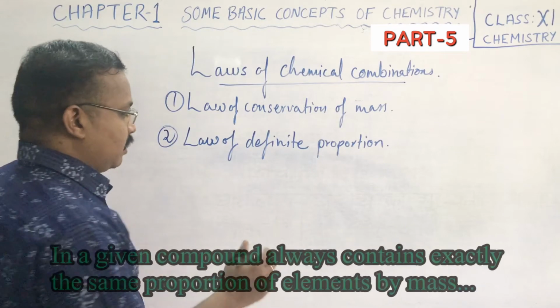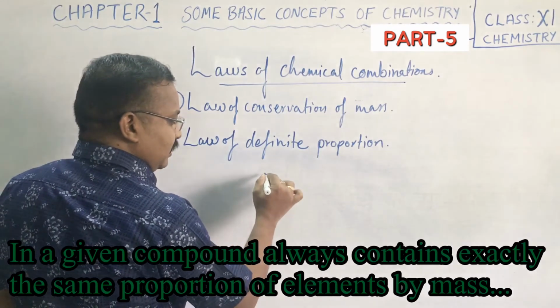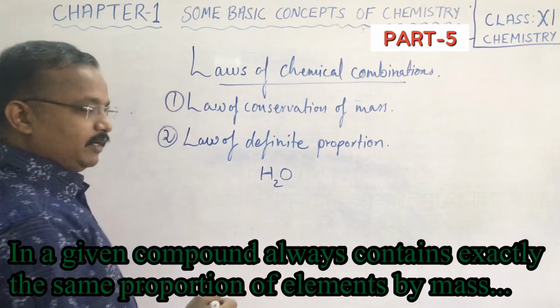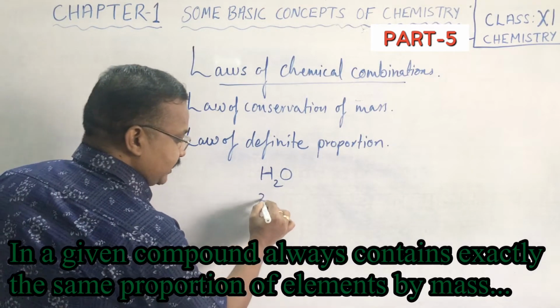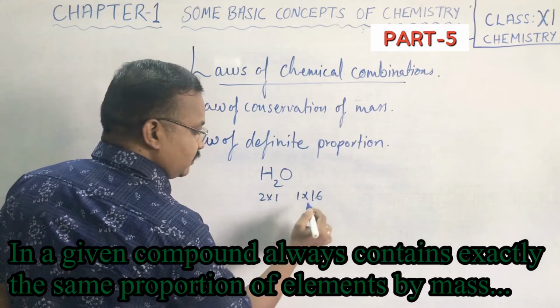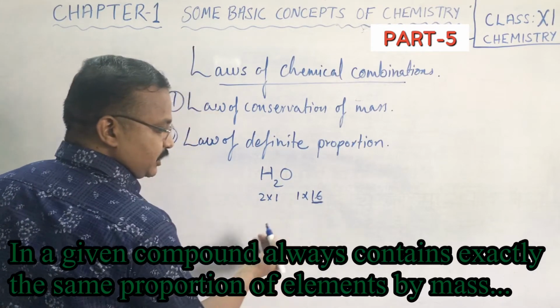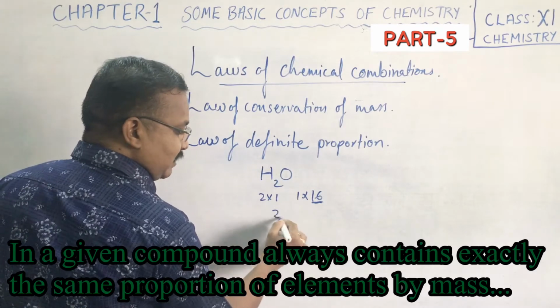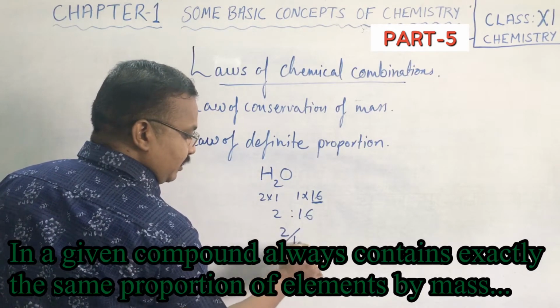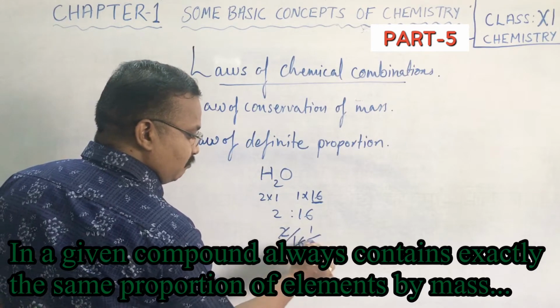In a compound, suppose you take H2O itself. How is H2O formed? In H2O, 2 atoms of hydrogen and 1 atom of oxygen. Oxygen's atomic mass is 16. So 1 atom of oxygen, so it comes to 2 is to 16. So you can divide 2 divided by 16, you will get 1 by 8.